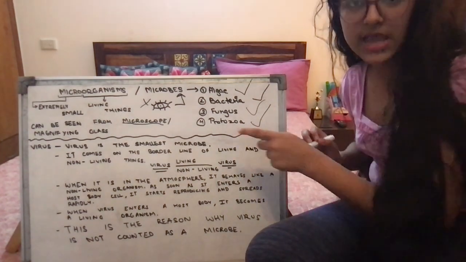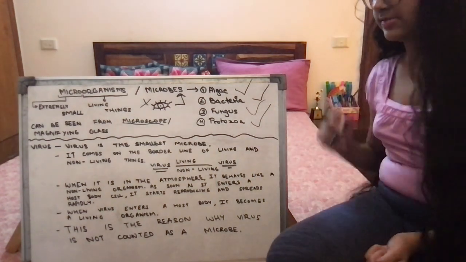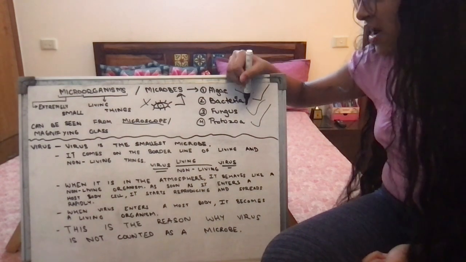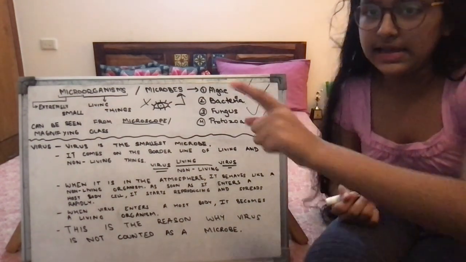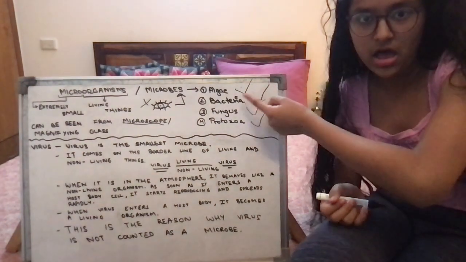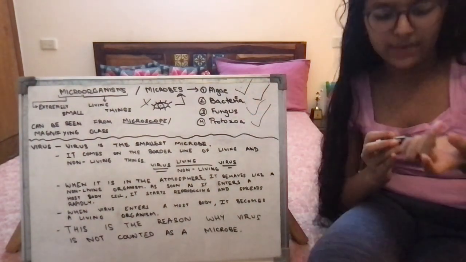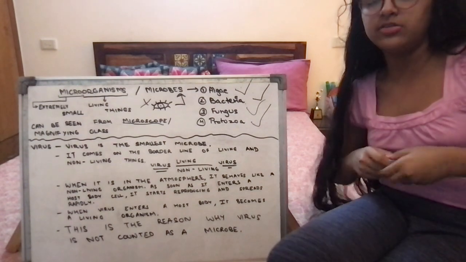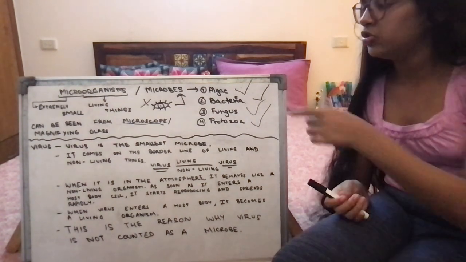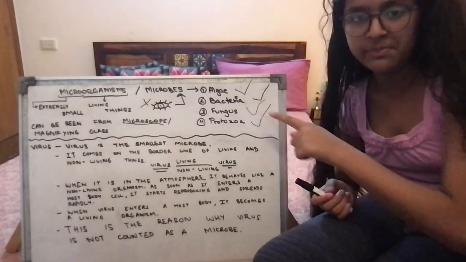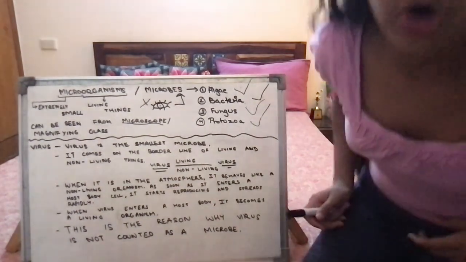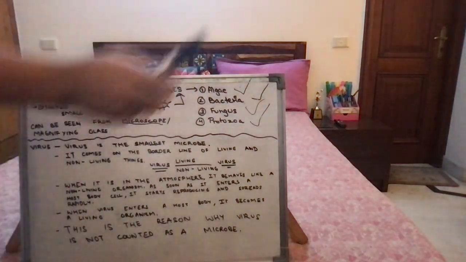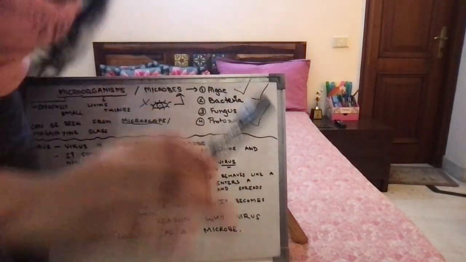There are 4 categories of microorganisms: algae, bacteria, fungus and protozoa. Now I'll give you a very short note about all of these microorganisms, and then we will understand them in detail. First of all we have algae.